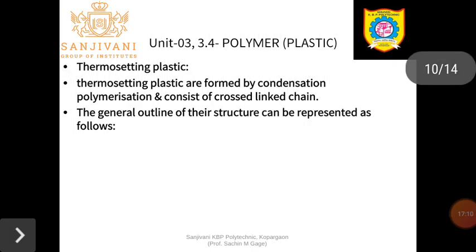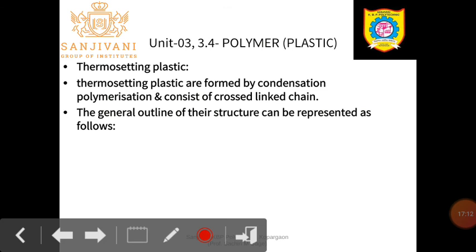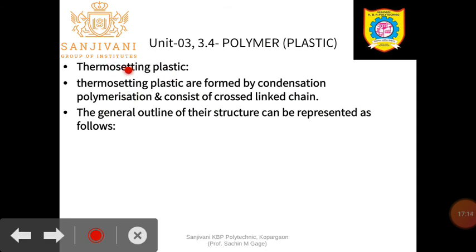Thermosetting means the plastic sets. Therm means heat, setting means it sets like concrete. When such a plastic is heated, it is directly converted into a hard material and it sets like concrete. So thermosetting plastics are prepared by the condensation polymerization reaction, and they have a cross-linked structure.